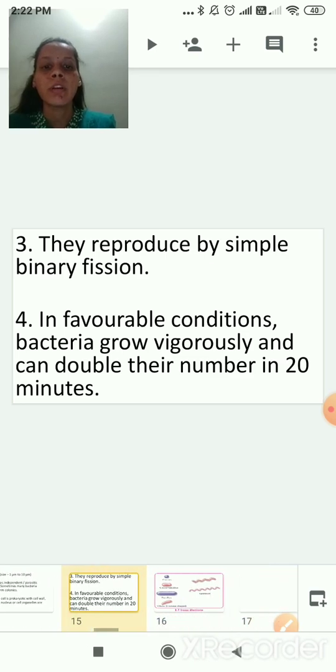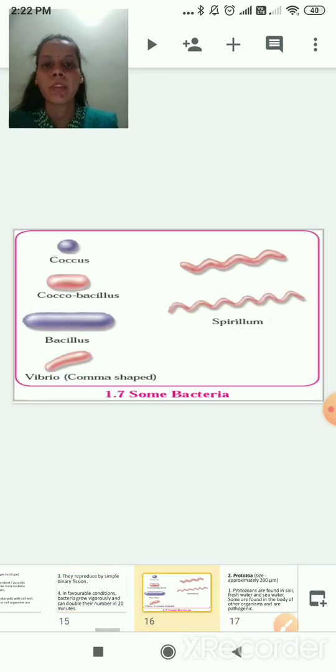Now we'll see the picture. These are some bacteria, as you can see here. Coccus, Coccobacillus, Bacillus, Vibrio, that is comma shaped, and Spirillum. So these are a few examples of bacteria.